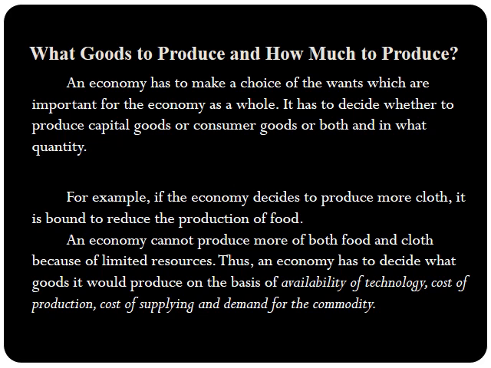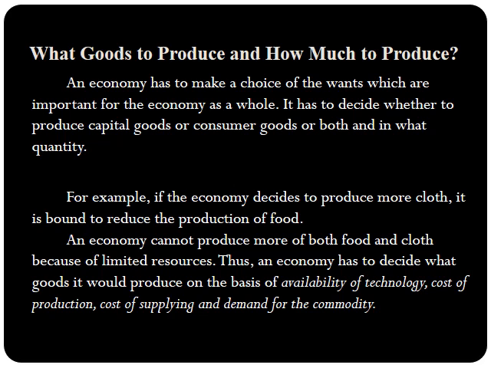In different types of economies, these decisions are taken differently. For example, in the market economy, mostly capital goods are produced, or those goods are produced in which there is more profit. And in the centrally planned economy, those goods are produced which increase the social welfare. So it has to decide whether to produce capital goods or consumer goods or both, and in what quantity.